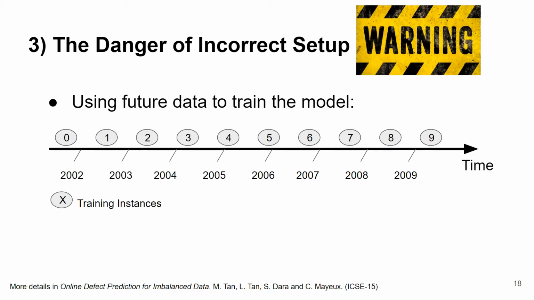The third challenge I want to talk about is the danger of incorrect setup. There is a common mistake in the evaluation setup researchers need to be aware of when evaluating machine learning approaches. This has been described with further detail for defect prediction in previous work, but we are the first to raise awareness of this issue for automatic program repair. The models used in CoCoNuT are trained using data extracted from commits from open source projects. Commits are pushed by developers over time. For example, instance 4 here was fixed in 2005, while instance 8 was fixed in 2008.